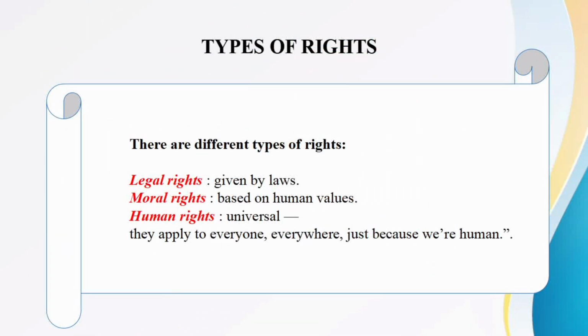There are different types of rights such as legal rights, moral rights and human rights. Legal rights are those rights given by the laws of the land. Moral rights are those rights based on human values. Human rights are universal rights. They apply to everyone, everywhere, just because of being born as human.